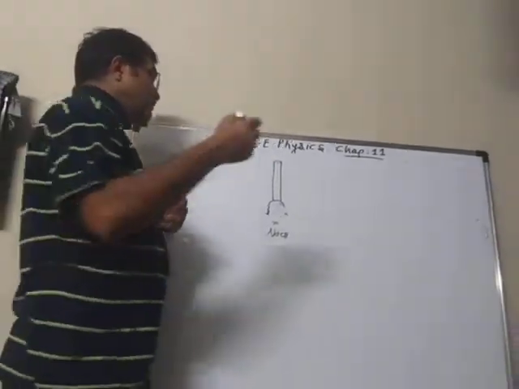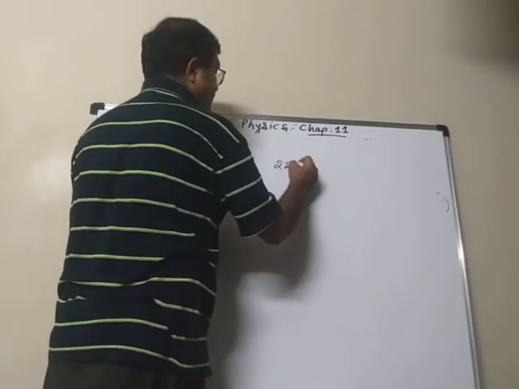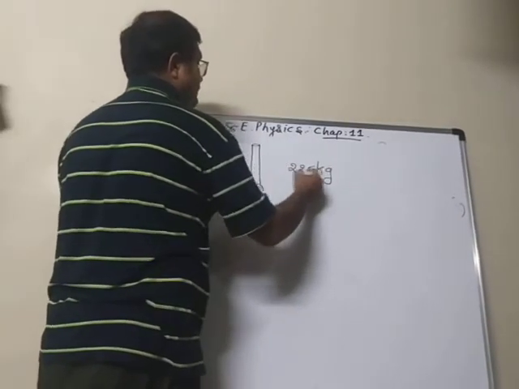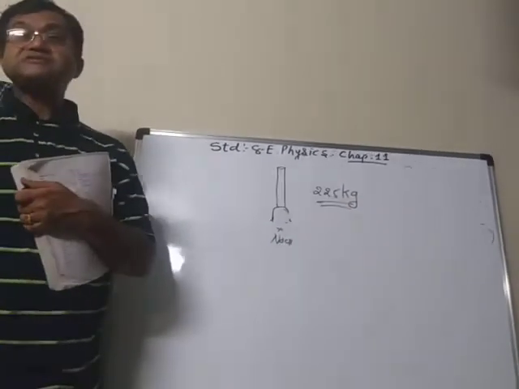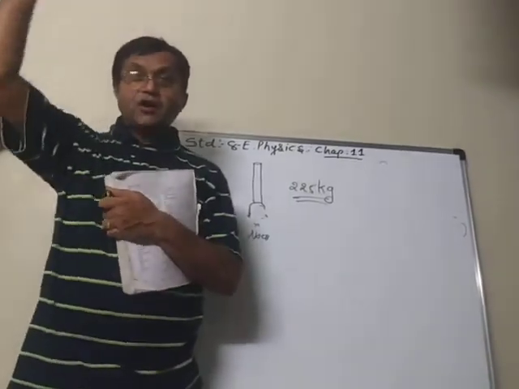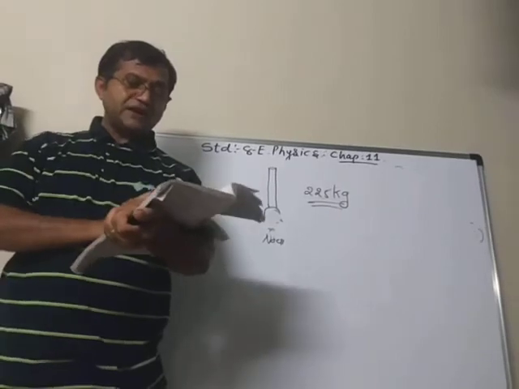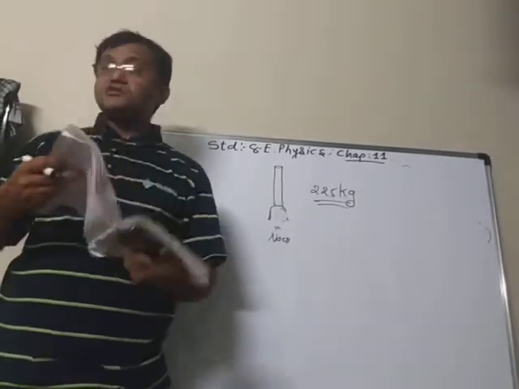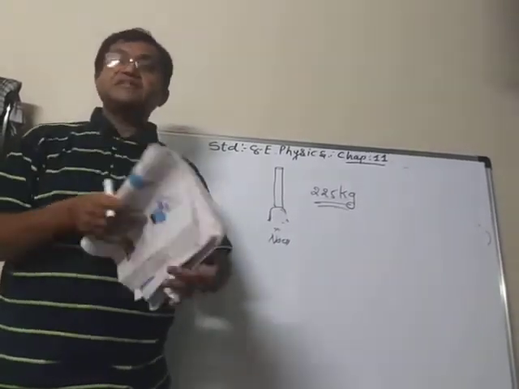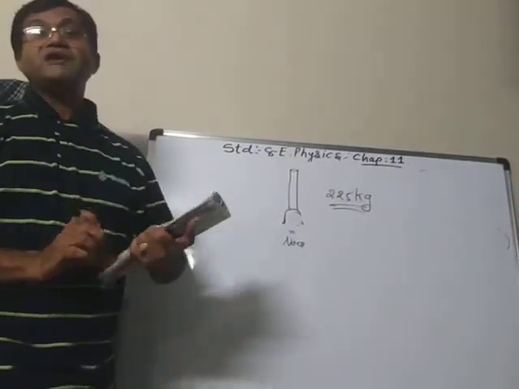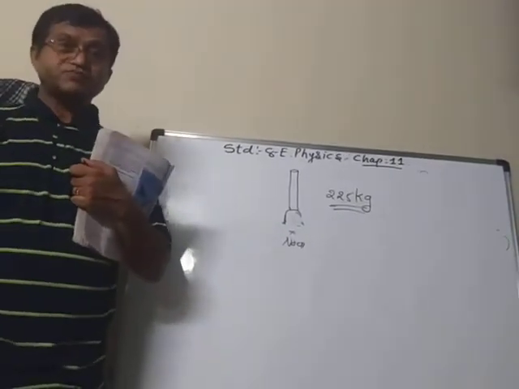How much weight are we getting? 225 kilogram. That much pressure is exerted by air on us. But as I told you, our pressure inside the body is also equal to the same, and therefore it is balancing, and we are not getting crushed.